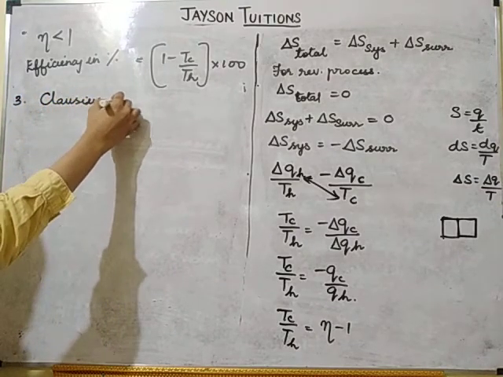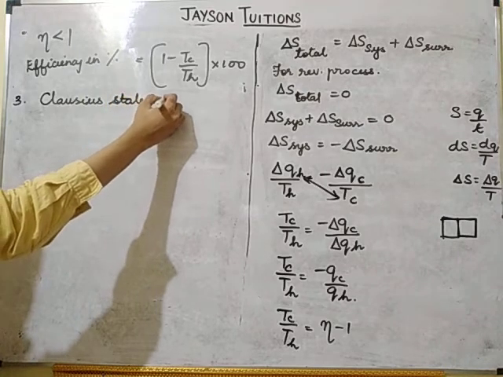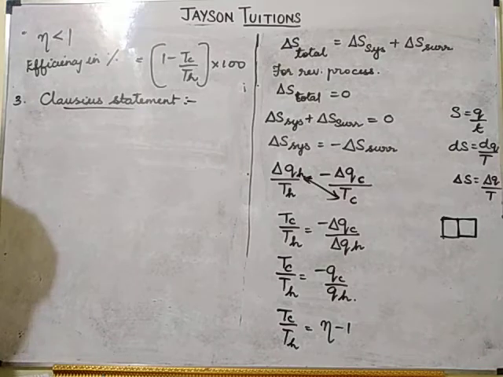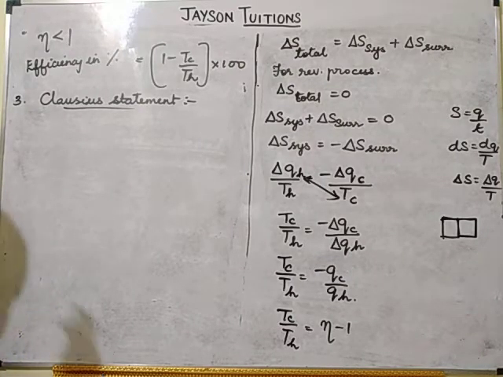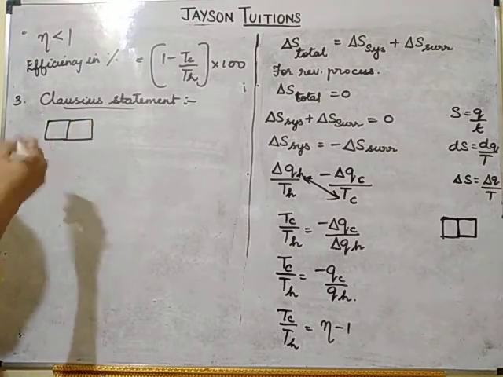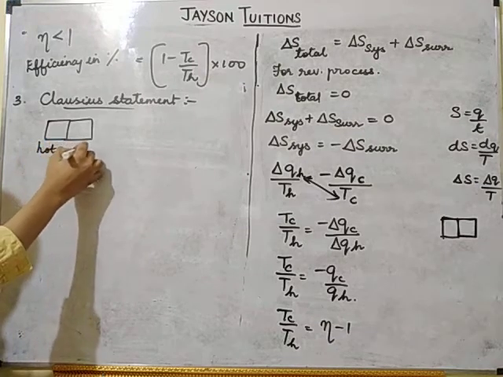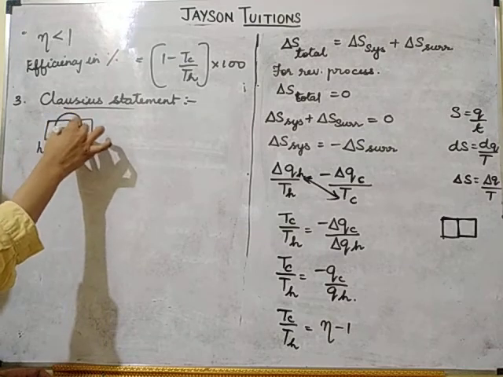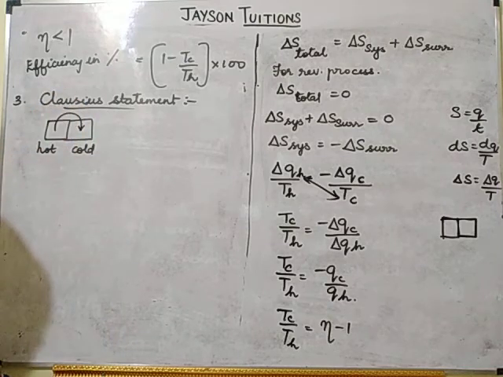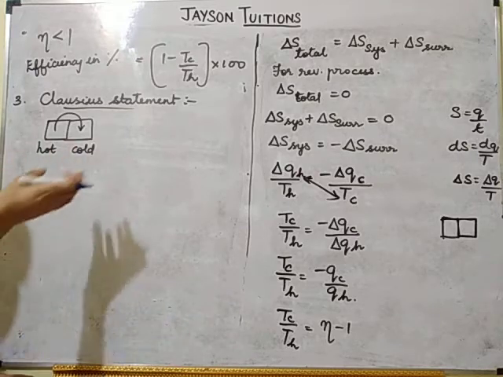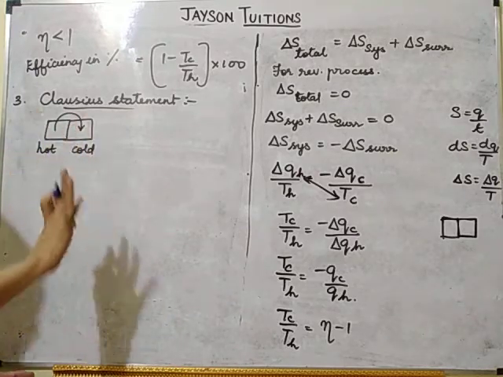Clausius statement of thermodynamics. For this statement, there is no derivation, only statement is given. Okay. Now, listen here. I have taken two reservoirs, two systems. This is hot system, this is cold system. Automatically, what will happen? Heat will transfer from hot to cold. Okay, this is a spontaneous process. We need not do any work. The heat will get transferred on its own.